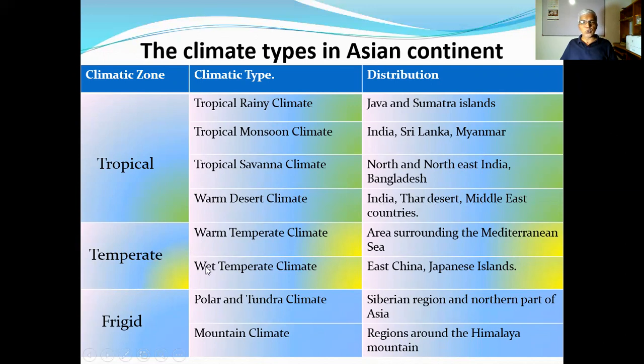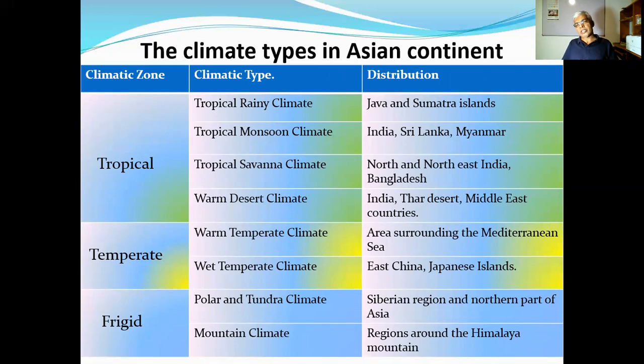It is also divided into two types: warm temperate climate, in the area surrounding the Mediterranean Sea. You can remember the Mediterranean Sea is located between the continent of Europe and the continent of Africa. Its influence can be found on Asia also, not the total Mediterranean Sea, but part of the sea influences the Asian region also. That is why it is taken. Then wet temperate climate is in China and the Japanese islands.